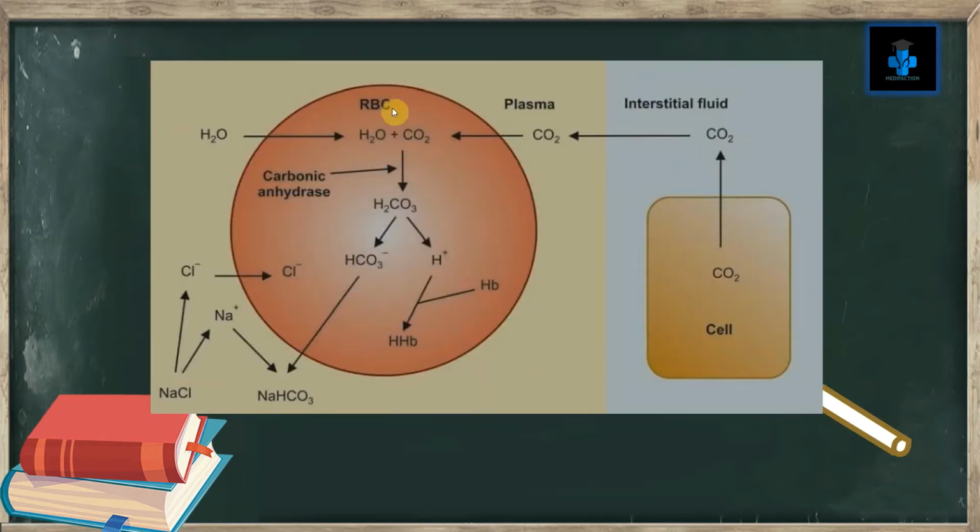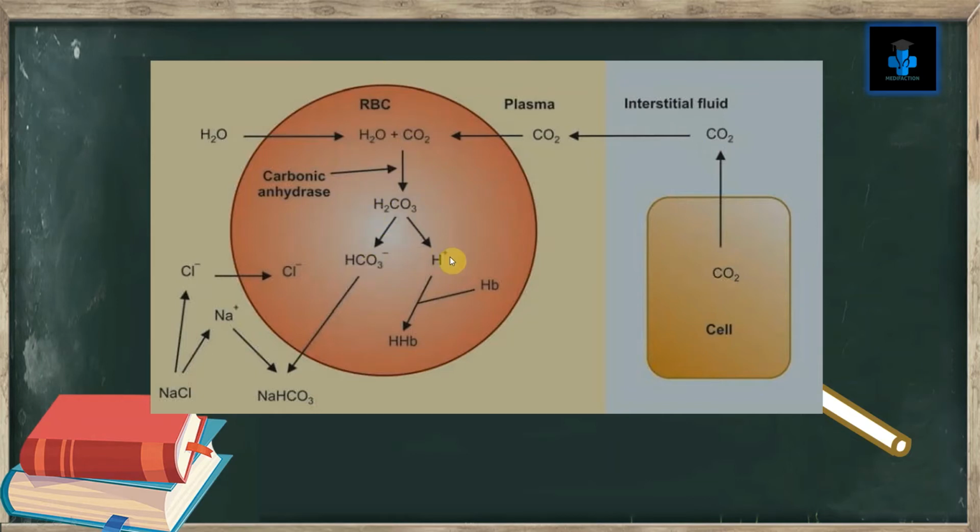So, in order to learn easily, this is a pictorial representation. This is the RBC and this right here is the RBC membrane. Inside the RBC, water combines with carbon dioxide in the presence of carbonic anhydrase, and it becomes bicarbonate.